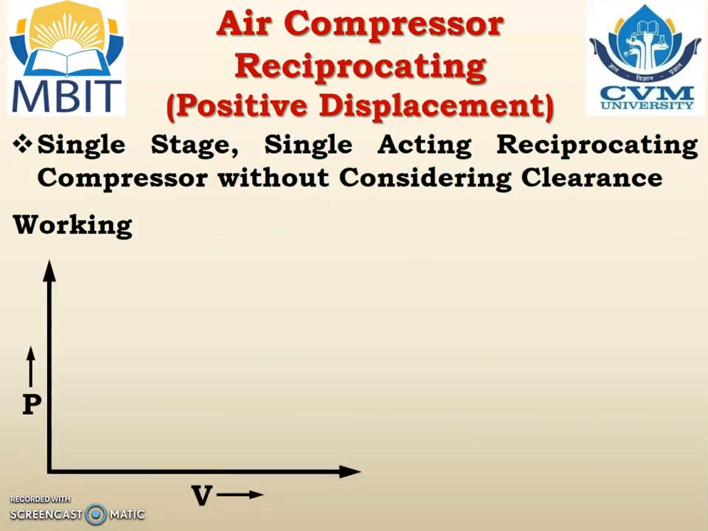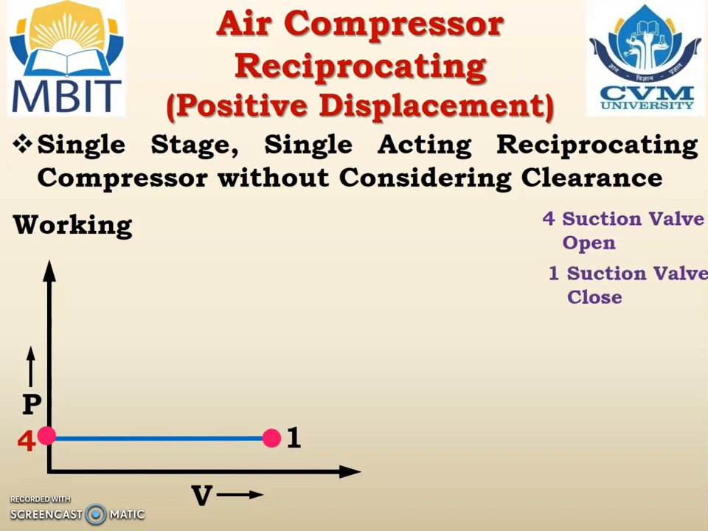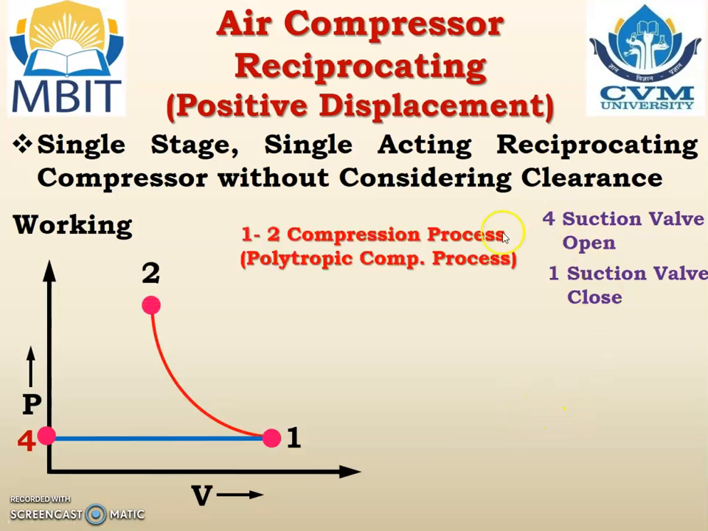Let us study the PV diagram again. At point number 4, the suction valve opens. From 4 to 1, the piston moves from the left hand side to the right hand side and air enters into the cylinder. At point number 1, the suction valve closes. 1 to 2 is the compression process, and that compression process is the polytropic compression process. It means here air is compressed using the polytropic process.